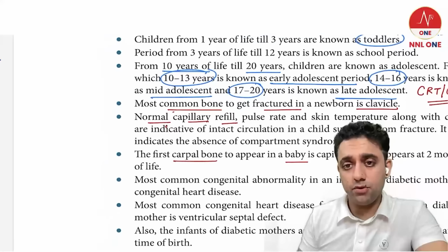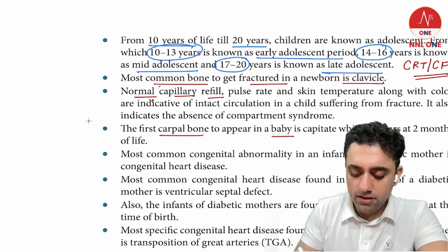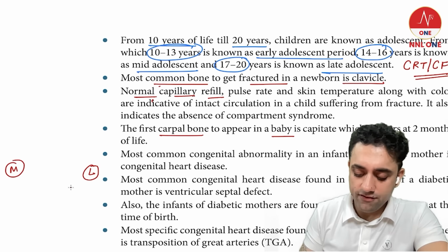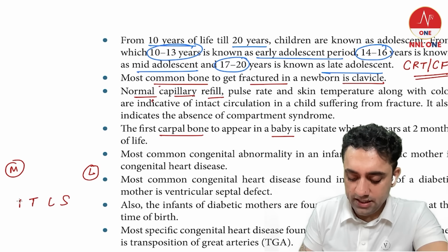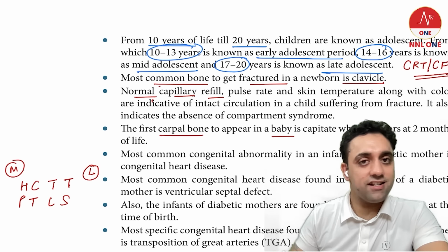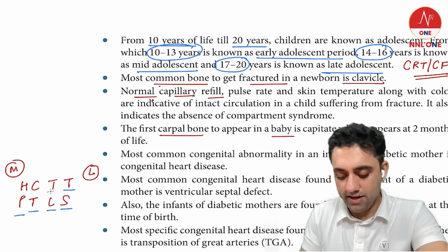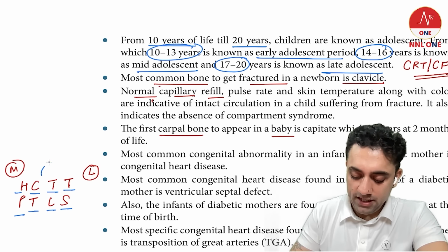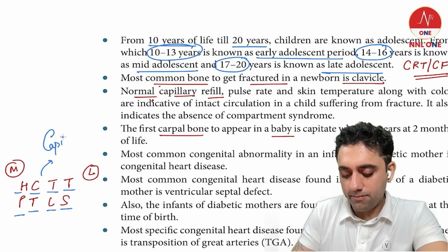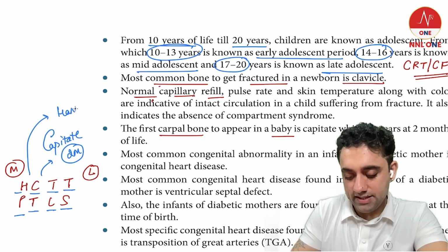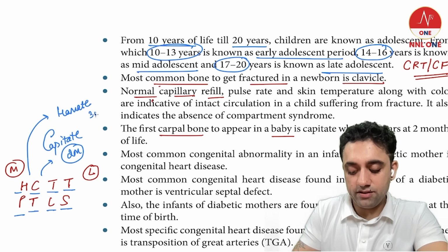Which is the first carpal bone to appear in a baby? We have this formula for lateral to medial. What are the carpal bones we have? She looks too pretty, try to catch her. So we have scaphoid, lunate, triquetral, pisiform, trapezium, trapezoid, capitate, and hamate. The first carpal bone to appear in a baby is the capitate, which comes by 2 months.